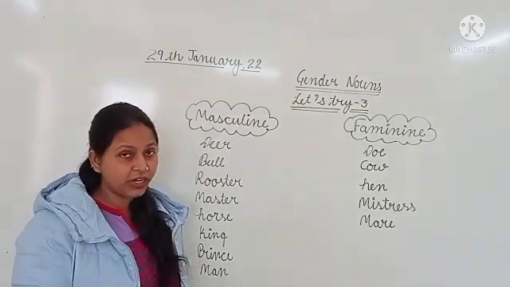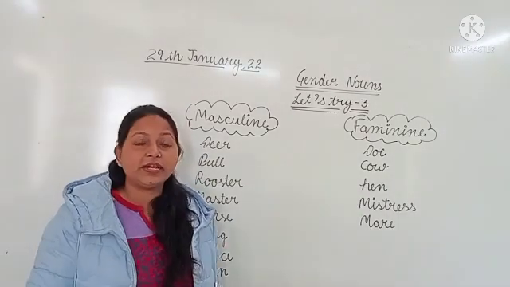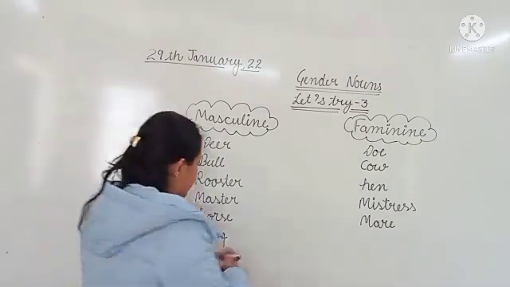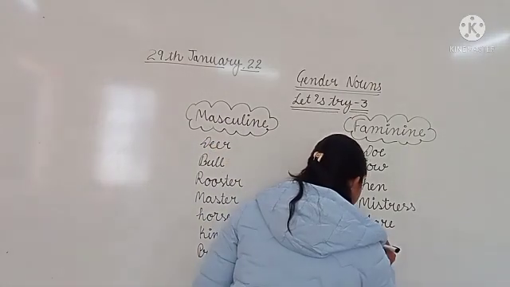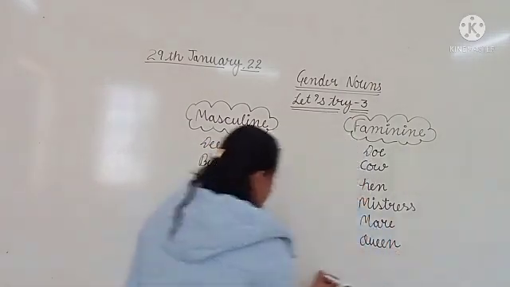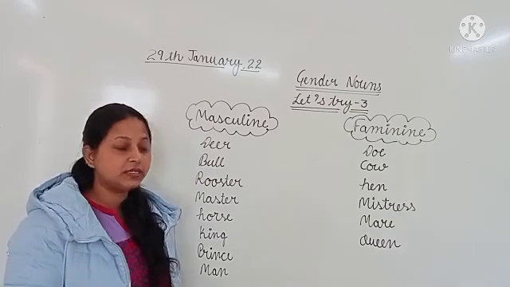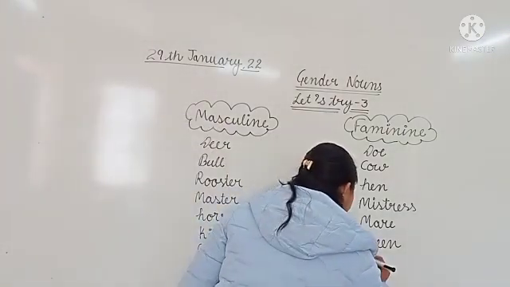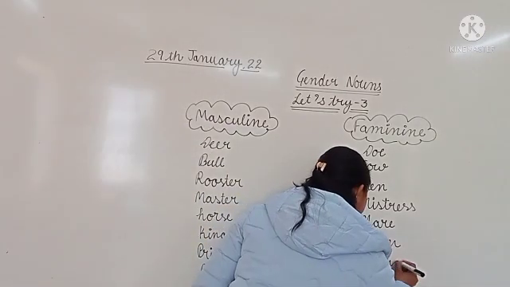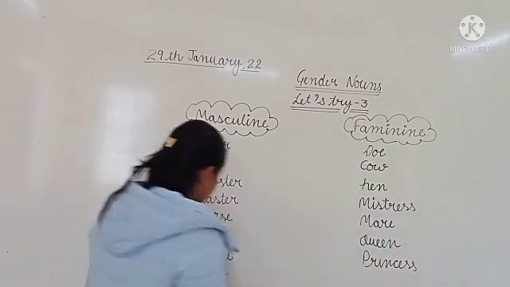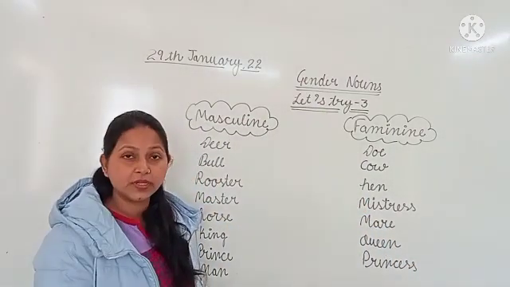As you all know, the correct feminine gender of king is queen. Prince, princess. Man, woman.